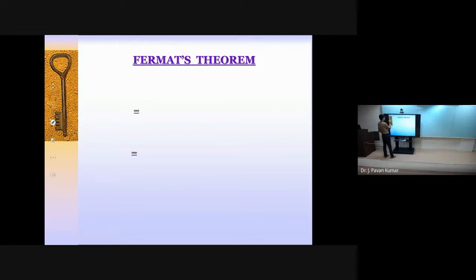What it tells is, suppose you consider p as the prime number and a as any other number which is not divisible by p, which is not a multiple of p, then a power p minus 1, about this one we will be talking. p is the prime number, a is any other number which is not a multiple of p.